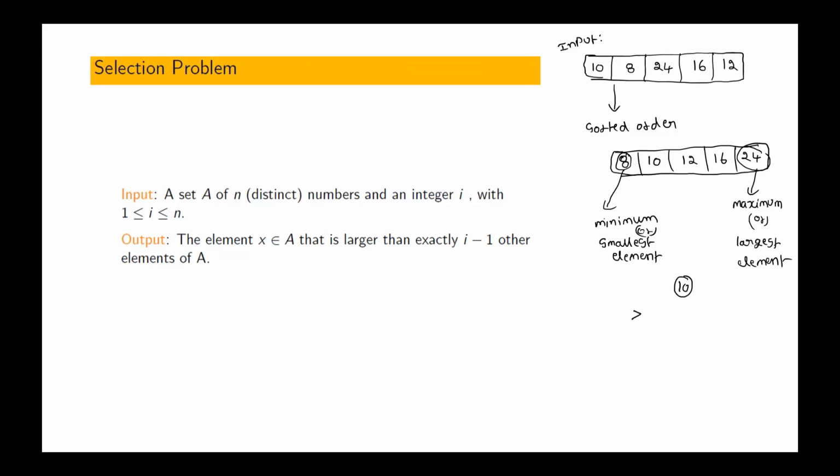10 is greater than only one element, that is 8.